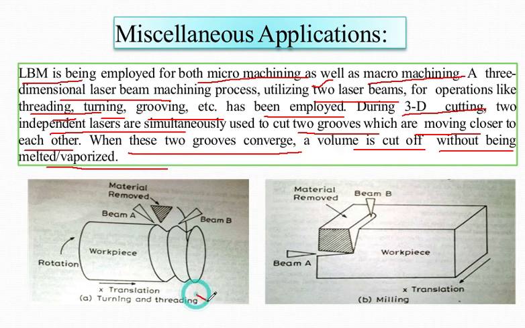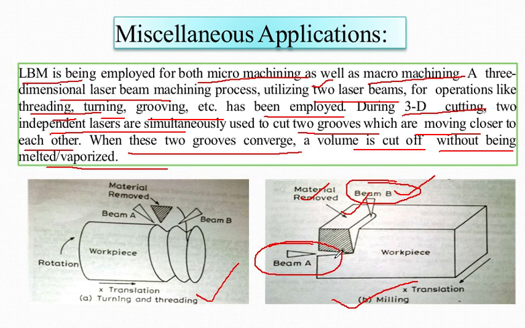So this is a turning and thread cutting operation, and this is the milling operation where you can see a grooving is occurring. This is the material removal that has occurred here, and you can see two beams have been focused. This is one and this is another one. And you can see this is the cut that has occurred here.